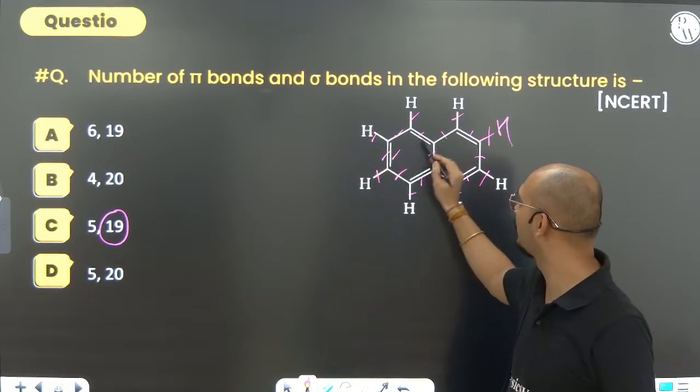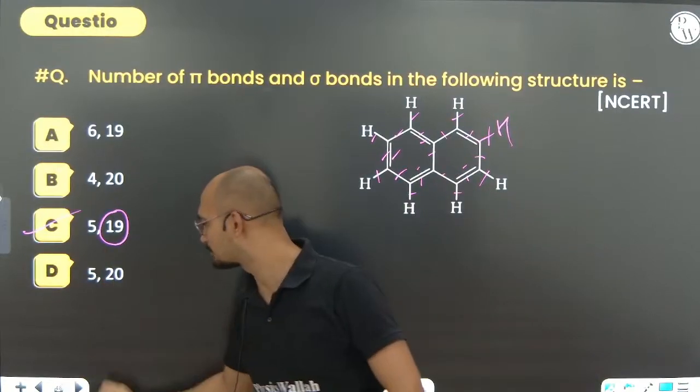How many pi are there? 1, 2, 3, 4, 5. So 5 and 19, this option.